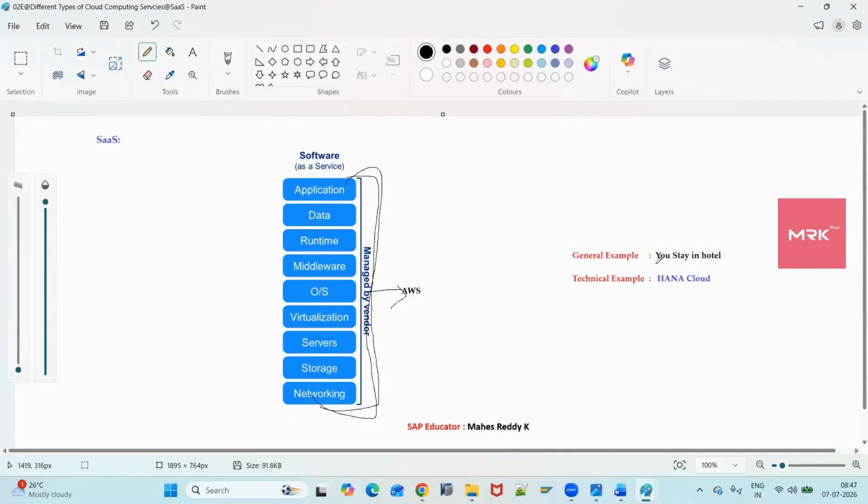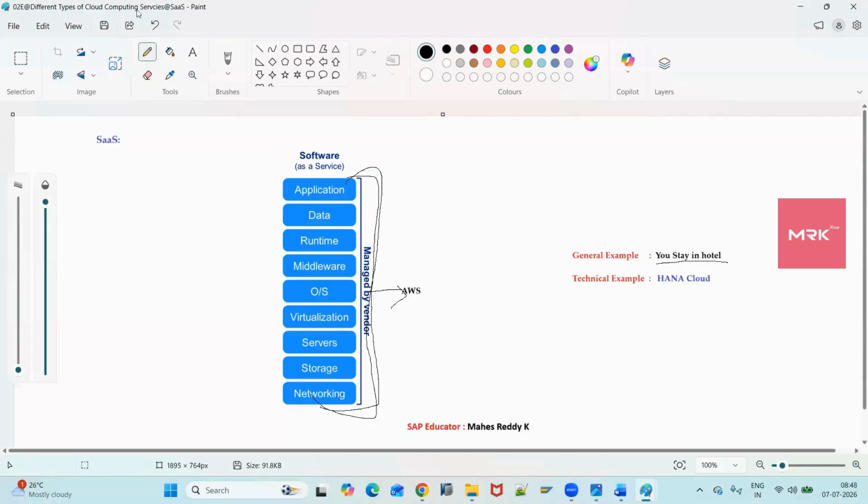Example, you are staying in a hotel. In a hotel, everything is provided by the owner, right? Whatever food item you want, you just order. They even serve the food. Whatever you want, you eat. That's it. Everything is ready. You are just using the resources. Here also it is the same. Everything is provided by AWS. You are just using that application.